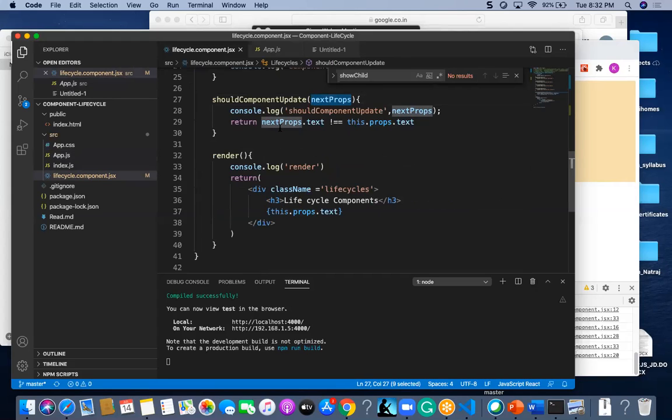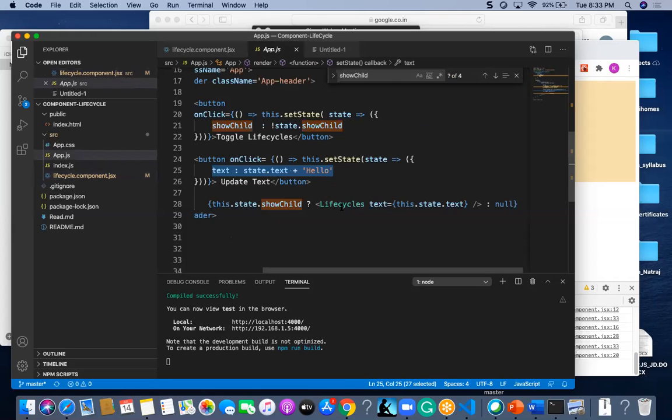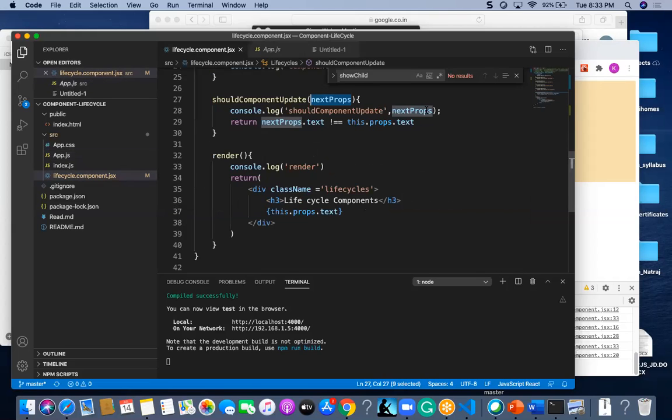It does not belong to me, I have not updated it. It is a predefined keyword which captures the property of your component. If you ask what the property of my component is, this text is the property of your component. So this text is the one I am going to get here.